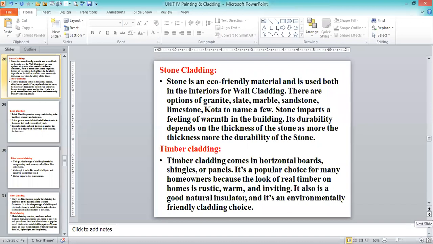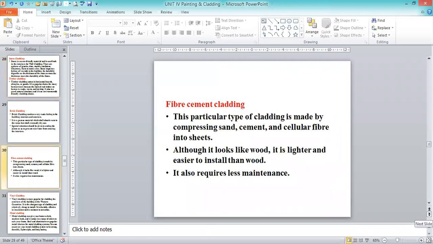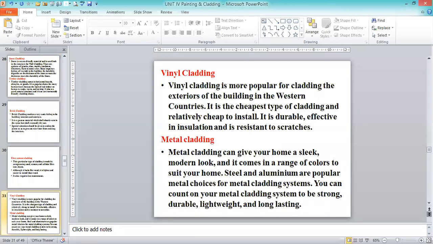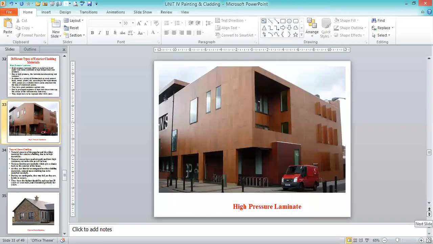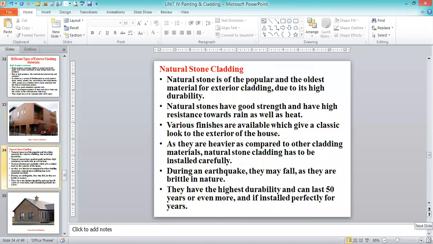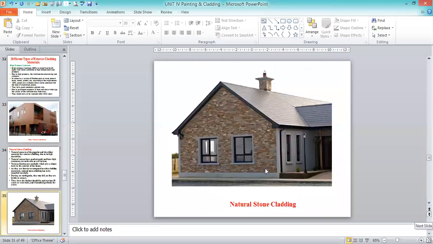Directly, I will go through the pictures. You can understand how the cladding will be, instead of my going through each and everything. This is the high pressure laminated cladding that we can see. Then we can go over stone cladding. This picture depicts the stone cladding. This is known as the cladding surface.